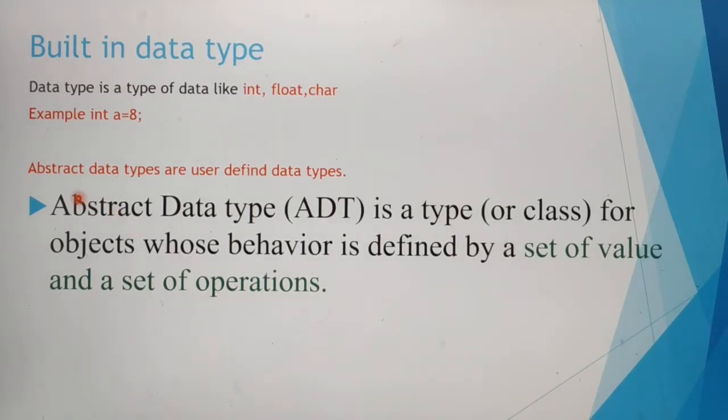Next we can see abstract data types. What is abstract data types? Actually, abstract data types are user-defined data types. Based on objects and their behaviors, we can define our data types. Here abstract data type is a type or class for objects whose behavior is defined by a set of values and set of operations. We know each object has a set of values and set of operations. These are simply called the object's behavior.